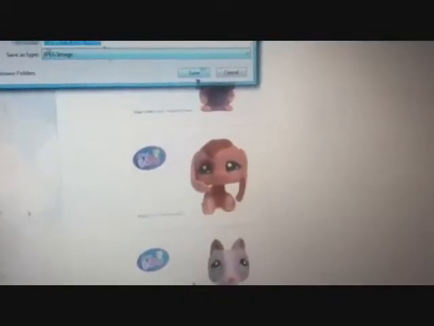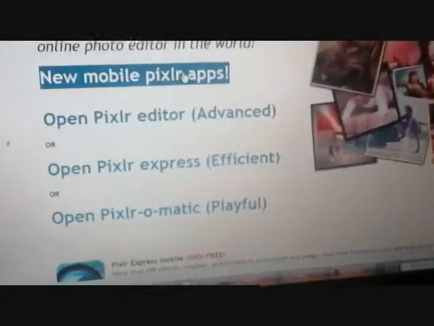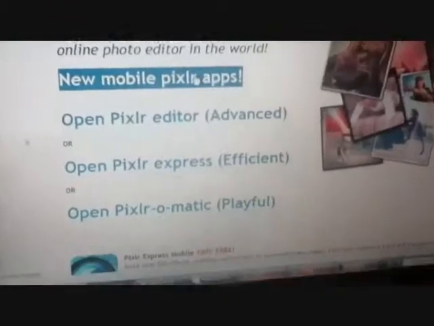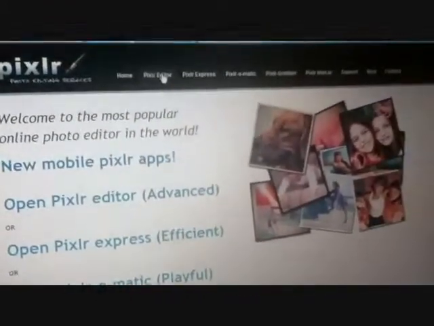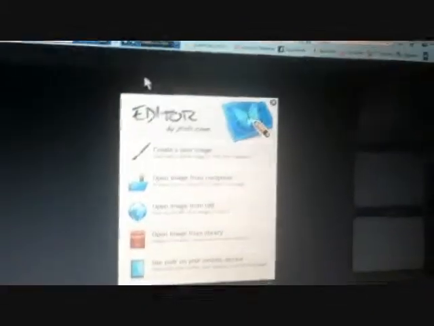I've actually already saved this, but what you do is you hit save image as, type whatever you want. I'm not going to type anything because I already saved it. Then you hit save, and it saves. Then you go here, which is pixlr.com. Then you hit Pixlr Editor right next to the home button.